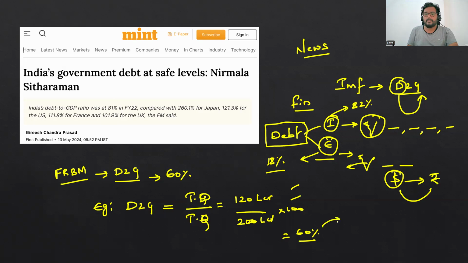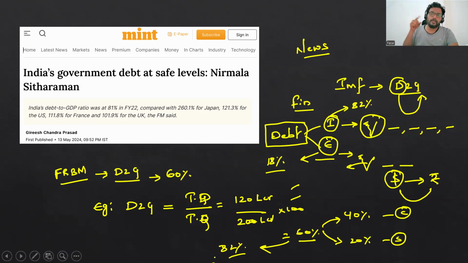Of this 60% debt to GDP, 40% is suggested for the central government, and 20% is suggested for the state government. This 60% is quite high now, and it is actually 82 percent for the government. This 82% is what we have had in 2024, and we had similar levels in 2002, 2012.